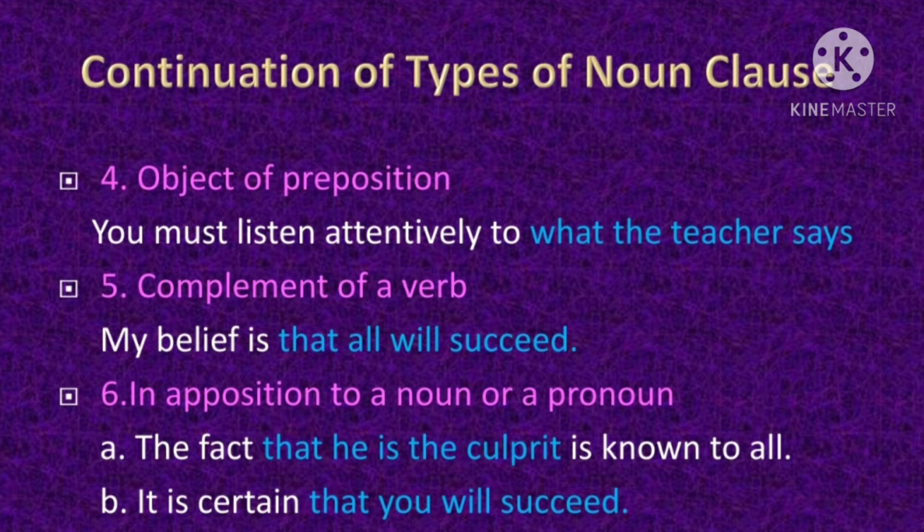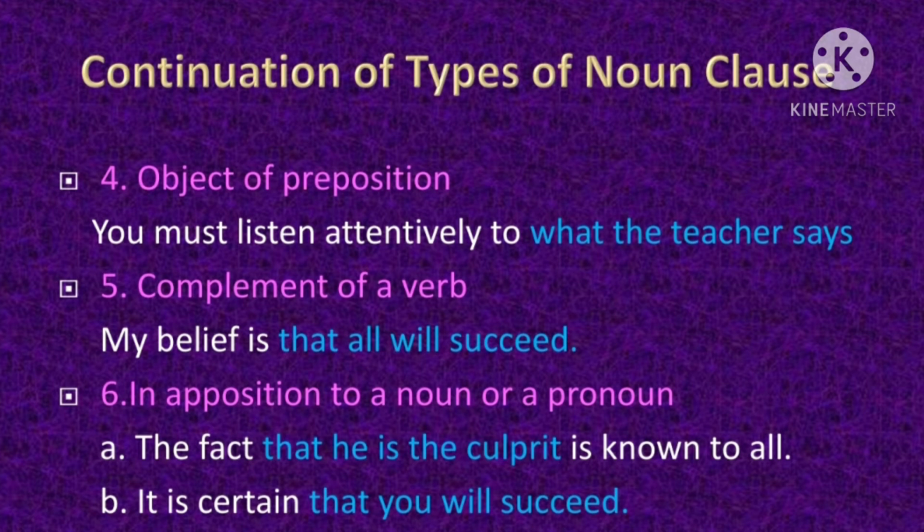Same way, children, look at the last example for the sixth type of noun clause. It is certain that you will succeed. It is certain, main clause, that you will succeed, subordinate noun clause. Why does it become a noun clause? Because it is certain. It is certain what? That you will succeed. So the answer gets tallied with the given subordinate clause. So surely it is a subordinate noun clause.